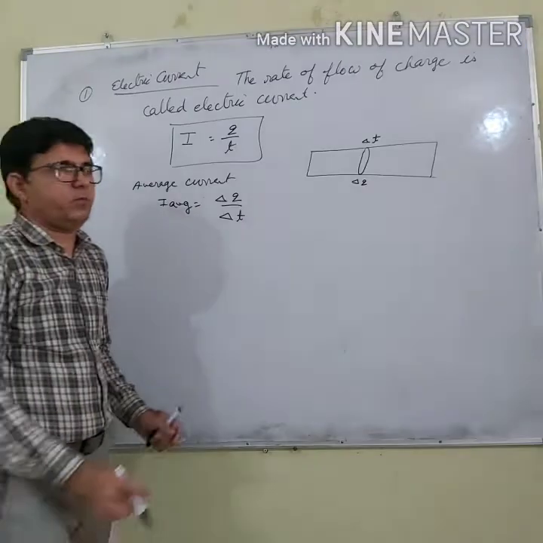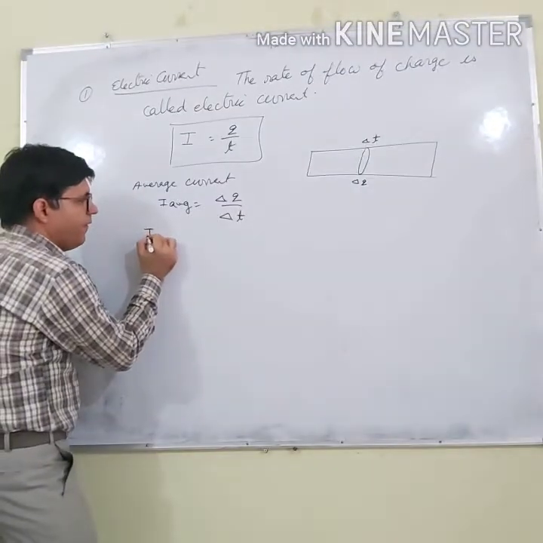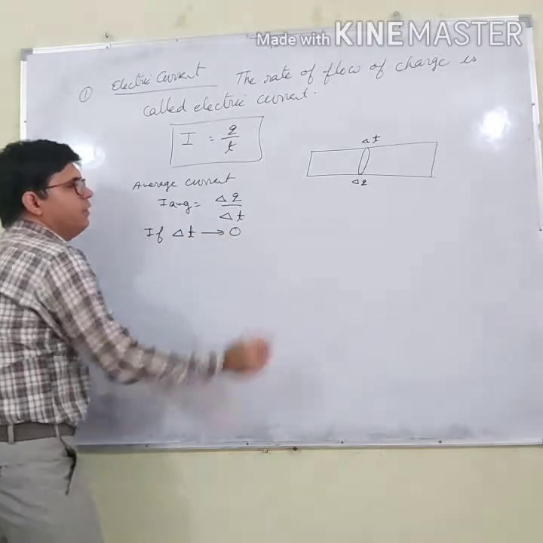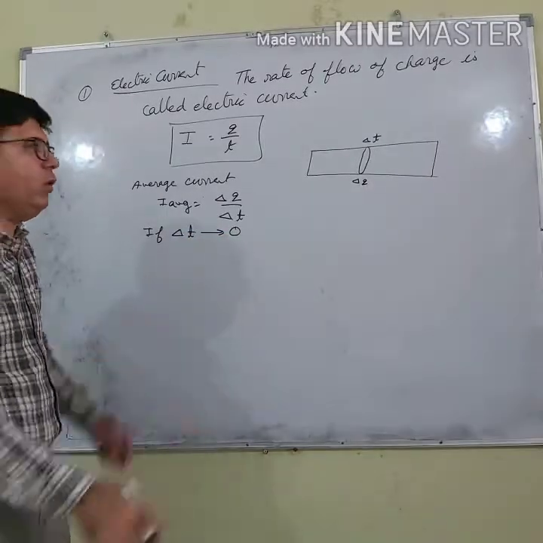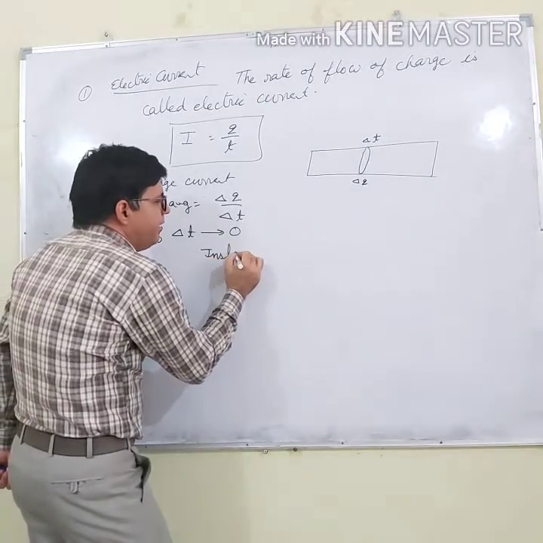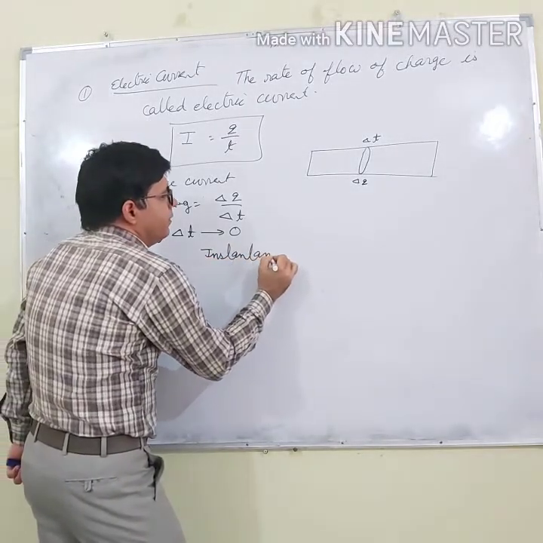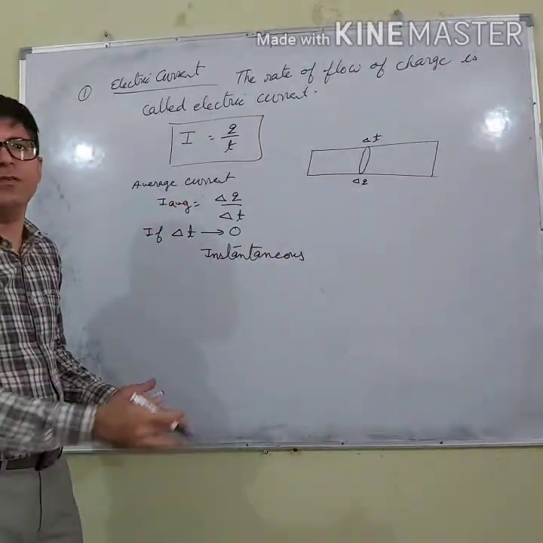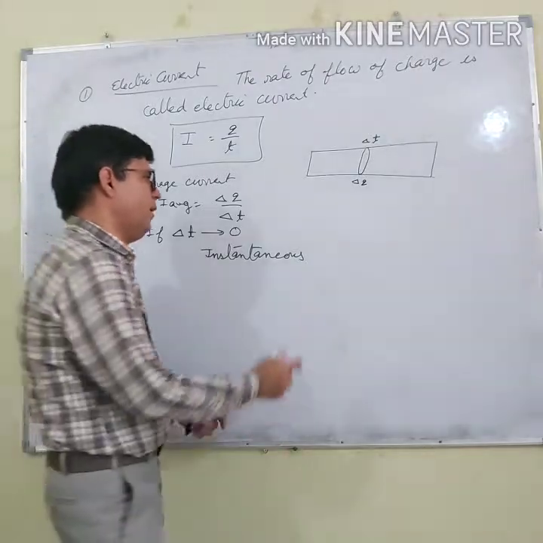Now if delta T is very small, such that it approaches zero, in that case we get the instantaneous current. That you have done also in class 11 with instantaneous velocity, the same concept.